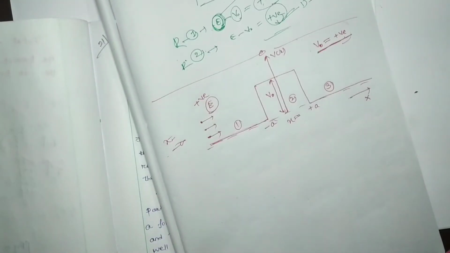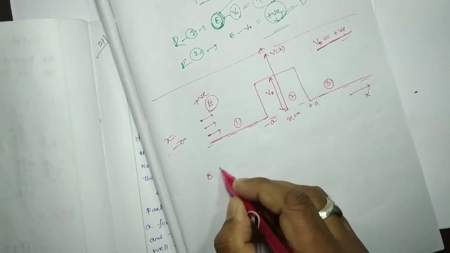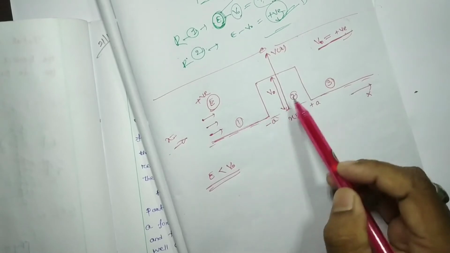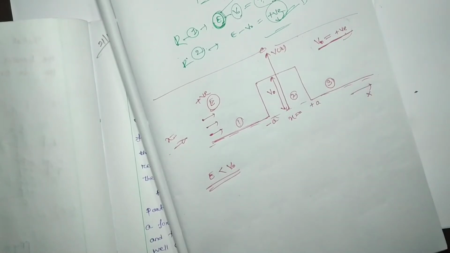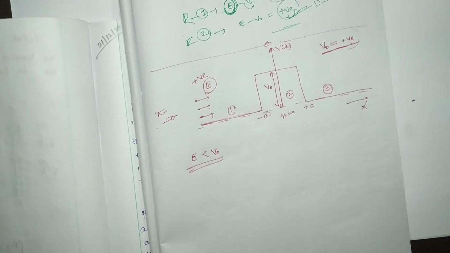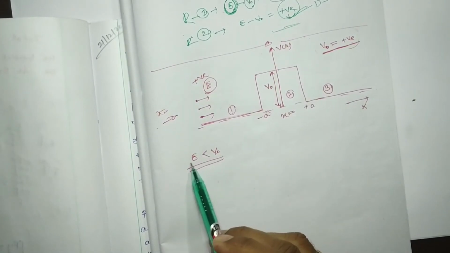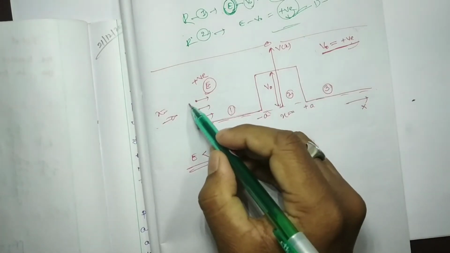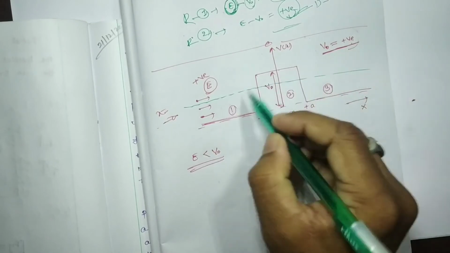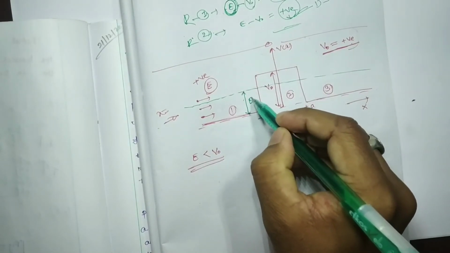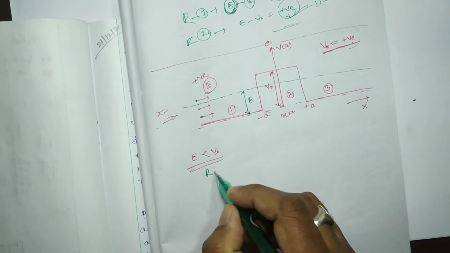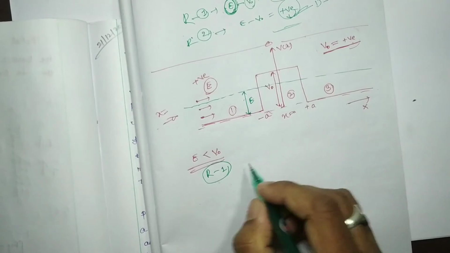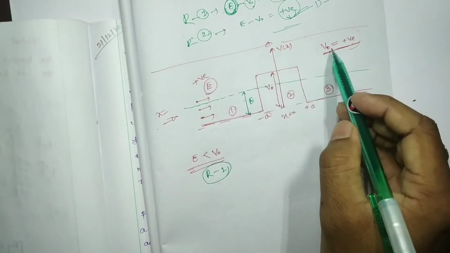Now we are going to consider E less than V0. What will be the dynamics in regions 1, 2 and 3? For E less than V0, this is the height of E. First we have to consider region 1, where both E and V0 are positive.